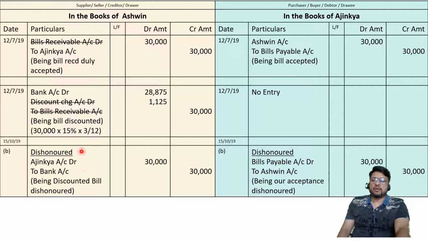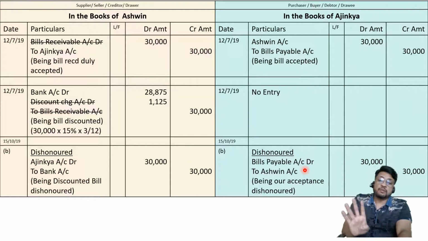So in the books of the drawer, the entry is drawee account debit to bank account. Drawee account debit to bank account. Repeating for the last time, drawee account debit to bank account. And in the books of the drawee, it's the usual entry, bills payable to Ashwin. We are not going to say bills payable to bank because we don't know who the bank is.